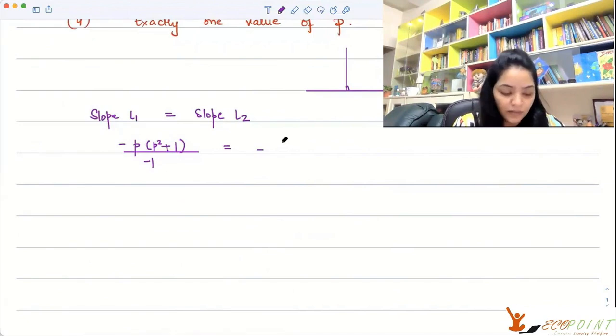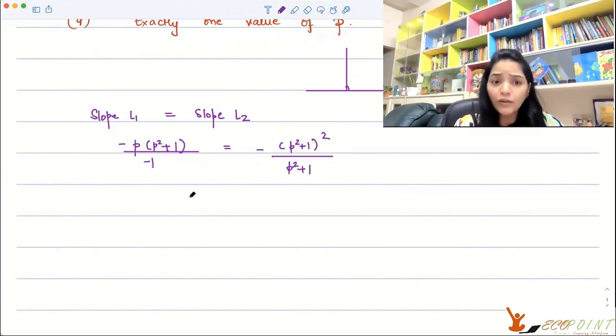Similarly here, minus (p squared plus 1) whole squared upon (p squared plus 1). You just have to solve for this equation.